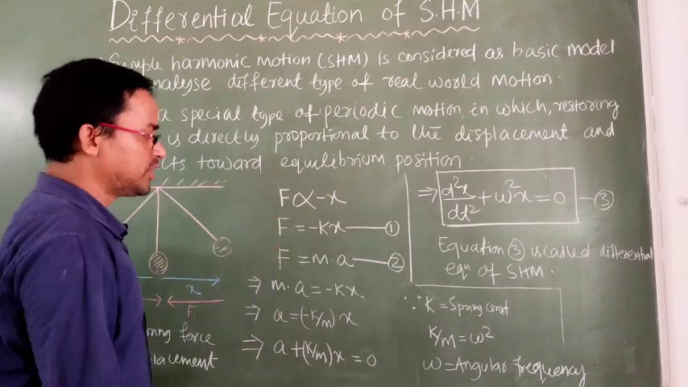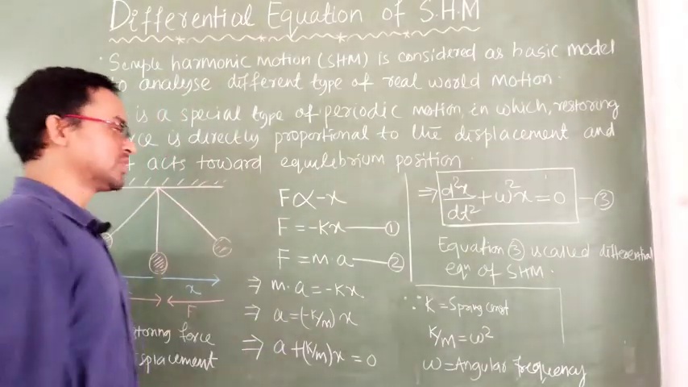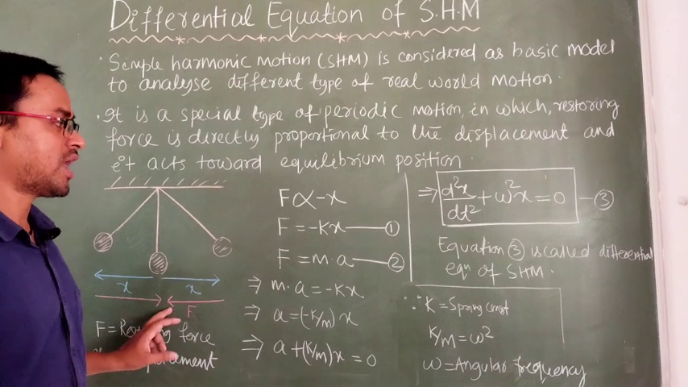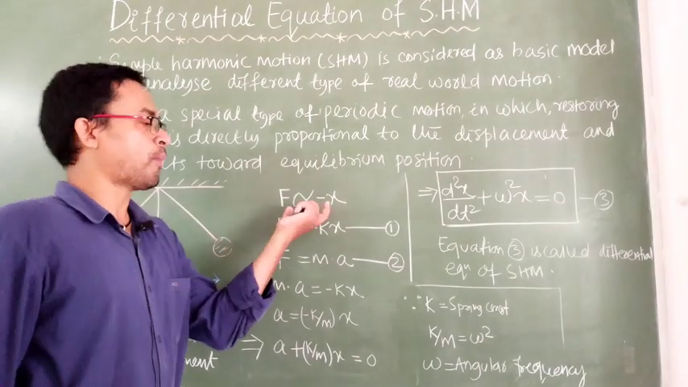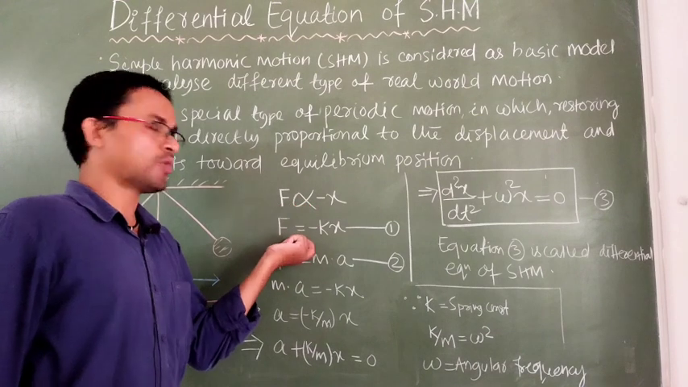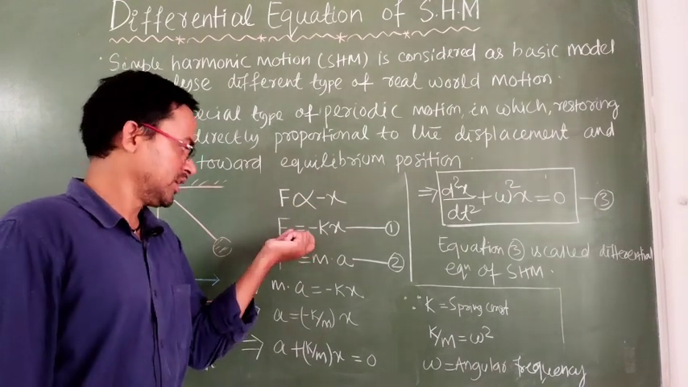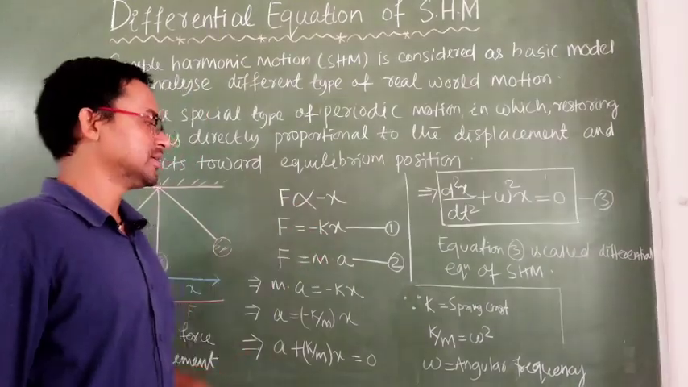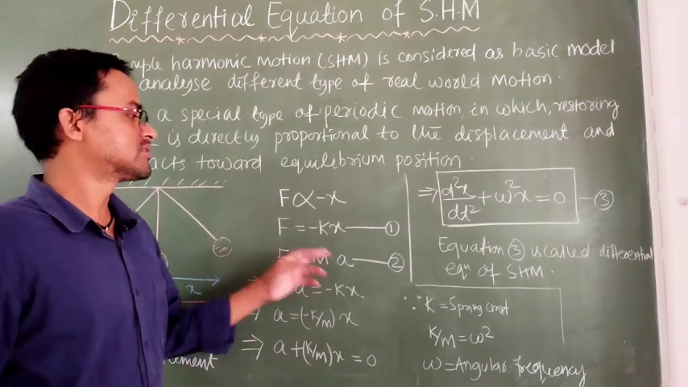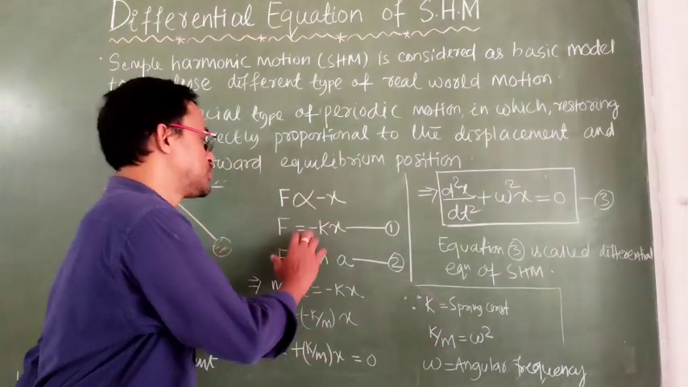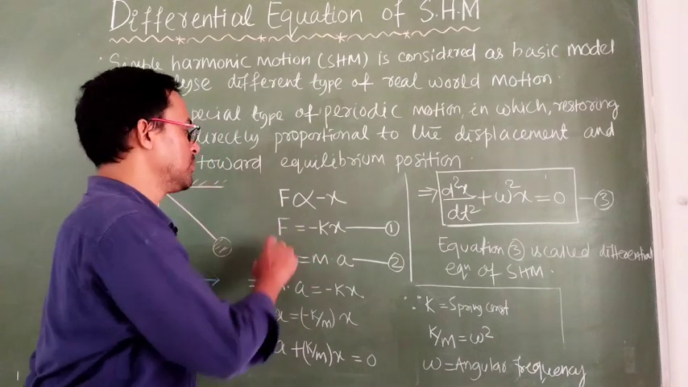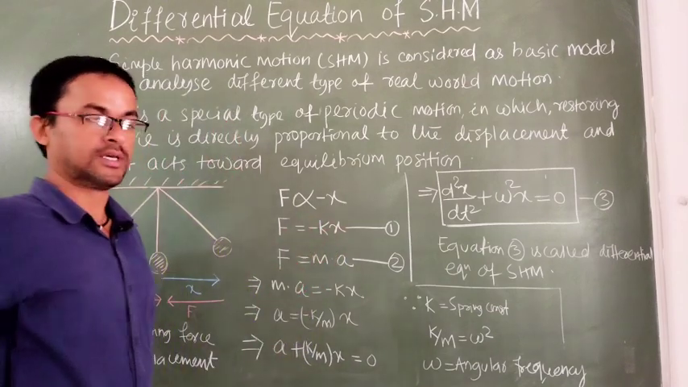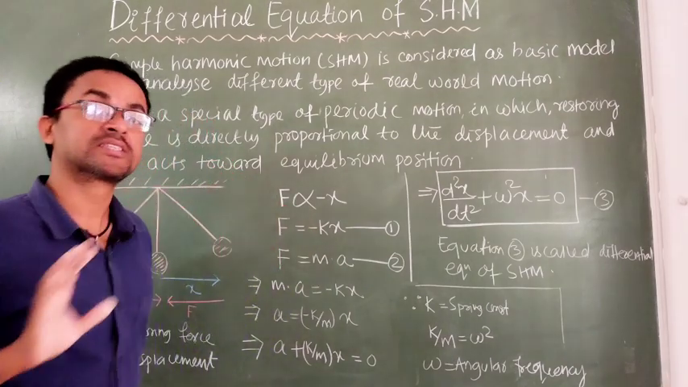Let's find the equation. The restoring force is directly proportional to displacement, but it is in the opposite direction, as we have discussed earlier. When we convert a proportionality to equation form, you have to add a constant, the proportionality constant, or you can say the spring constant. So to make the proportionality an equality, I can write F equal to minus k into x. So we can write F = -kx.